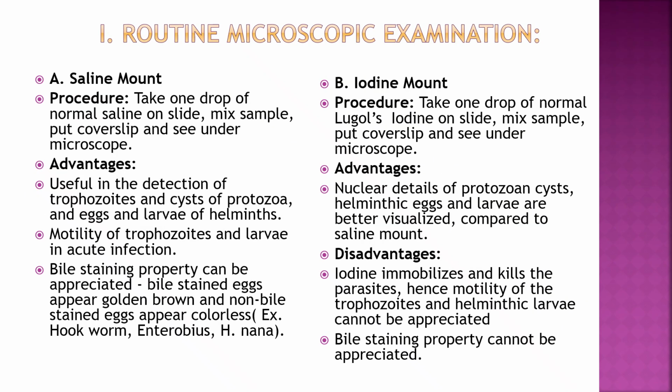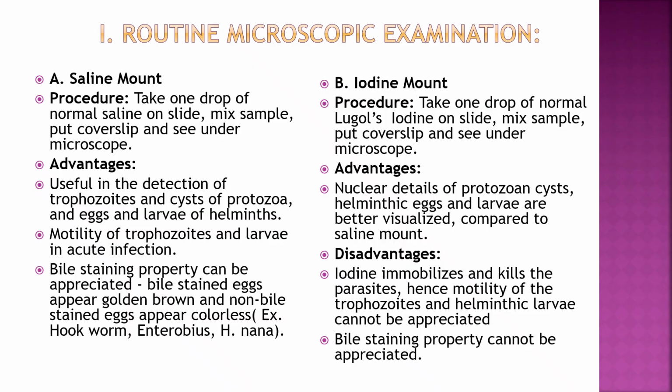In microscopic examination of stool, the first step is the routine examination, that is by saline wet mount and iodine wet mount. In saline mount, the procedure is: take 1 drop of normal saline on slide, mix stool sample, put cover slip and see under microscope. The advantages of saline mount: useful in detection of trophozoites and cysts of protozoa, eggs and larvae of helminths. Motility of trophozoites and larvae can be appreciated. Bile staining property, that is they appear golden brown, and non-bile stained eggs appear colorless.